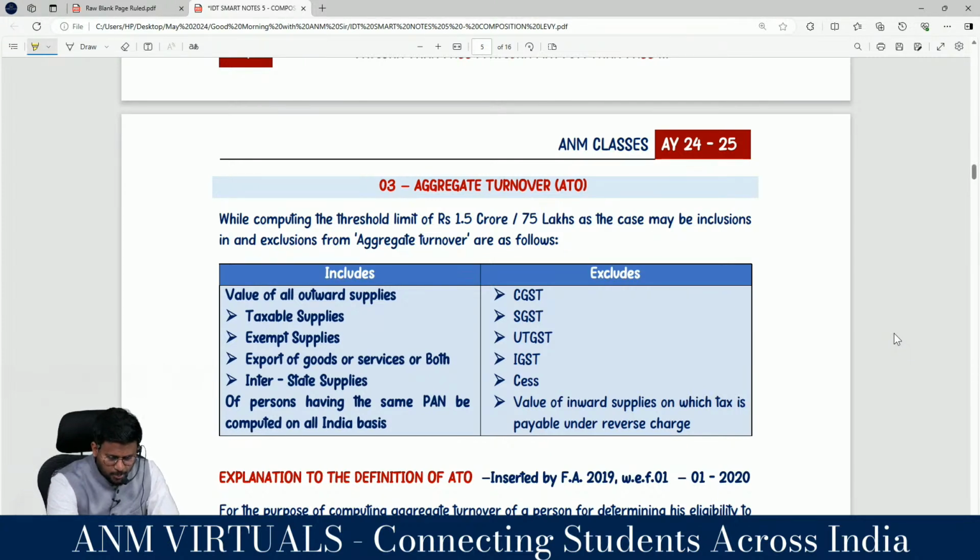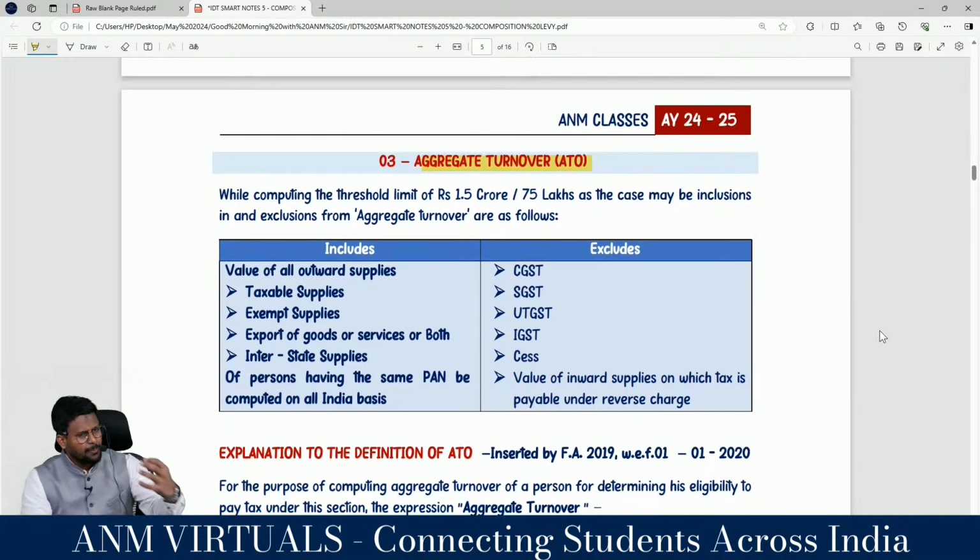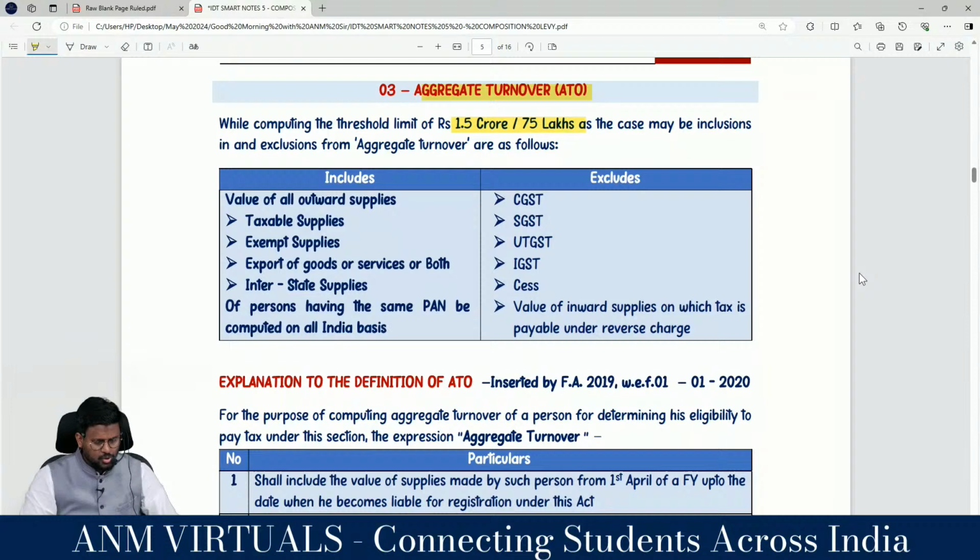Number 3 is aggregate turnover. Whether a person can travel through the composition levy or not is based upon aggregate turnover. While computing the threshold limit of either 1.5 crores or 75 lakhs, the inclusions and exclusions of aggregate turnover are as follows. Aggregate turnover includes value of all outward supplies such as all taxable supply, all exempt supply, export of goods or services or both, interstate supply, and excludes CGST, SGST, UTGST, IGST, cess, and value of inward supply on which tax is liable to be paid on reverse charge, of the persons having the same PAN to be computed on all India basis.